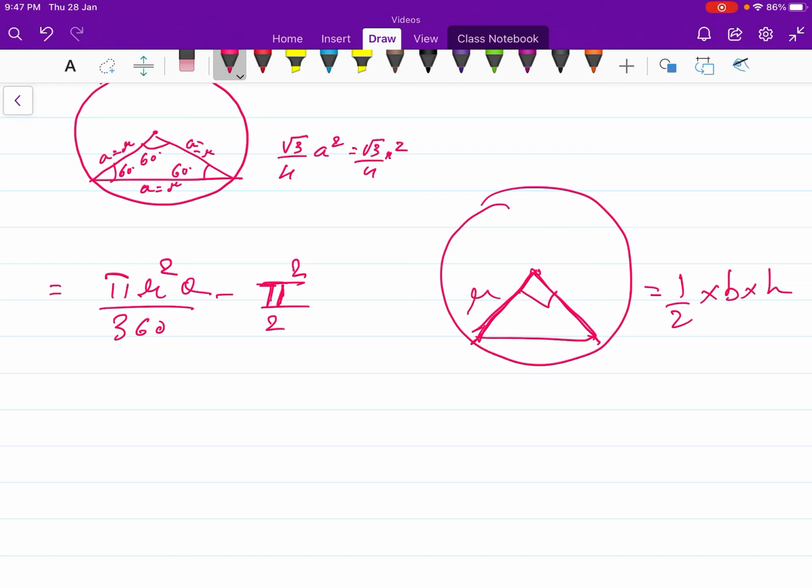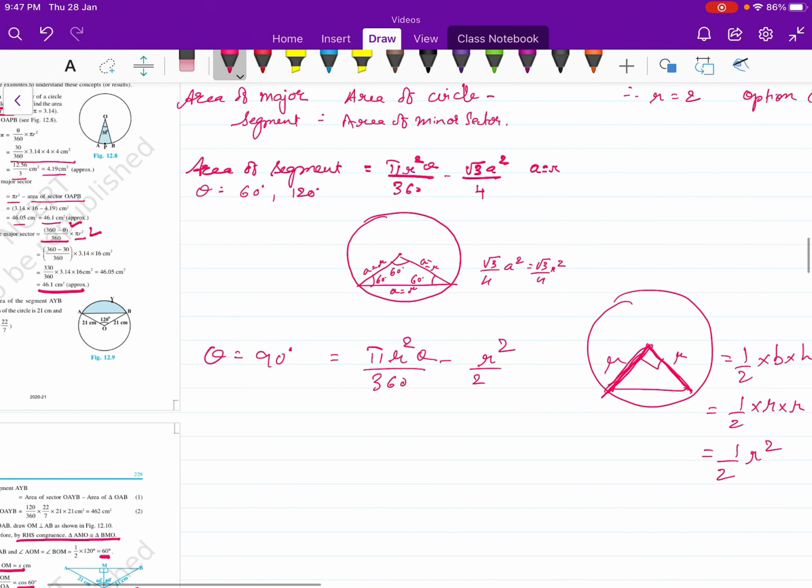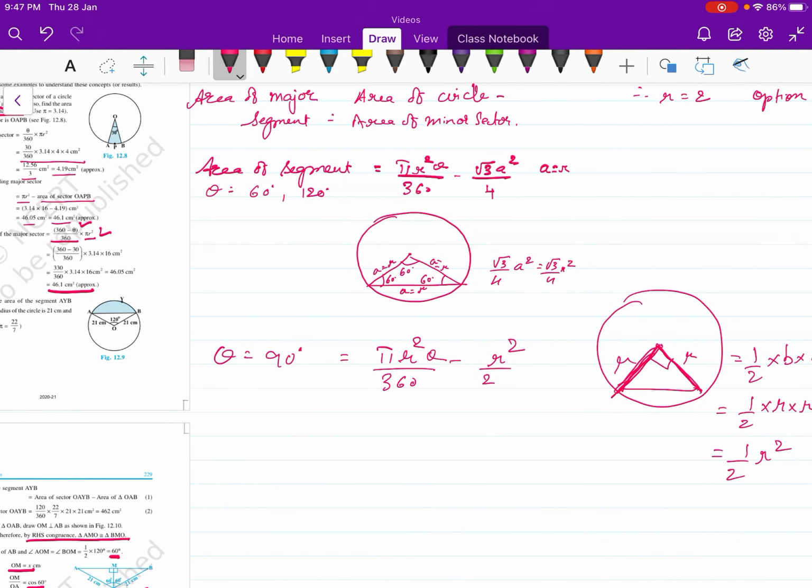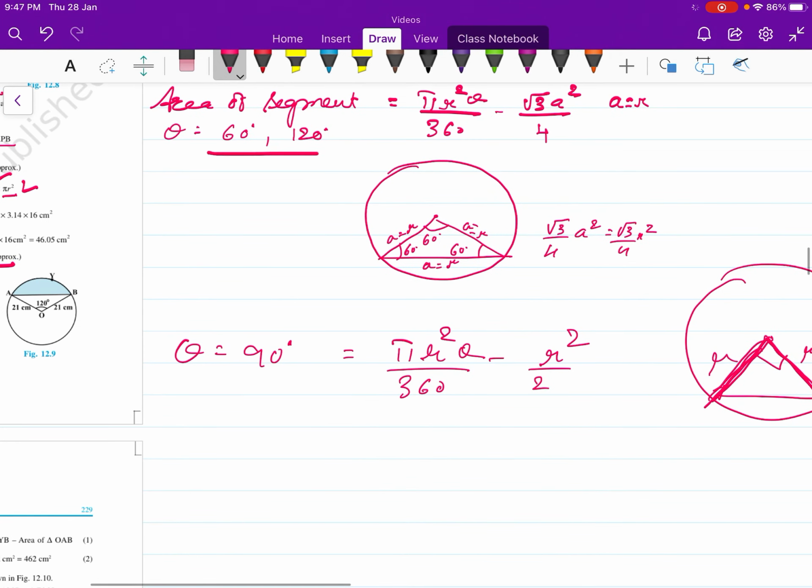So we get r and r here, that is 1 by 2 into r into r, because base and height are same in this particular right angle triangle. So half r square. So here it would be r square by 2. This is the formula for area of a segment when theta is 90 and area of segment having theta 60 and 120.